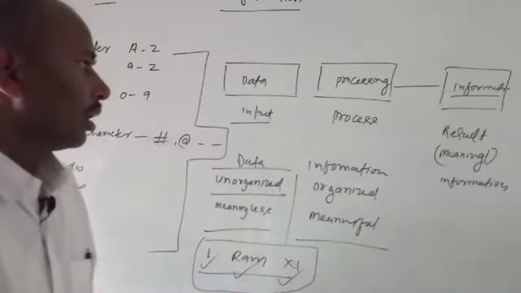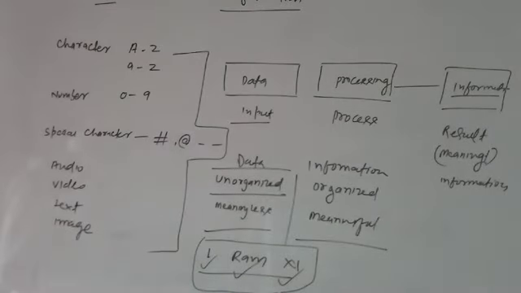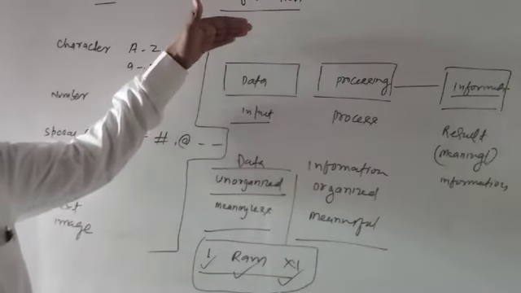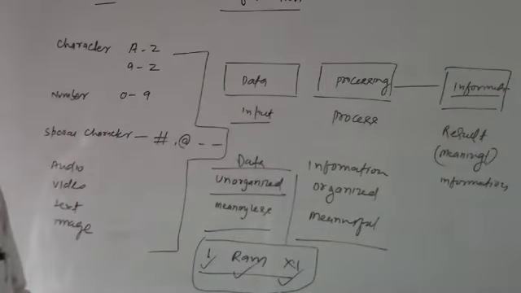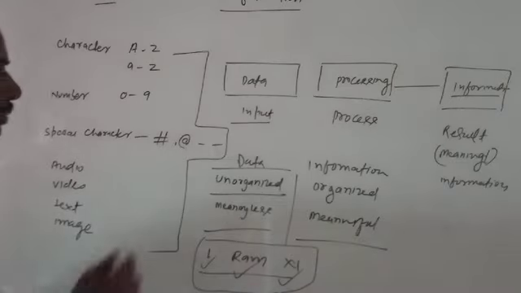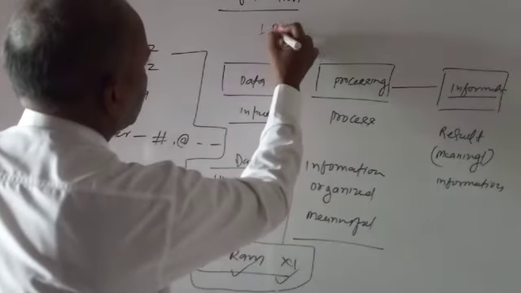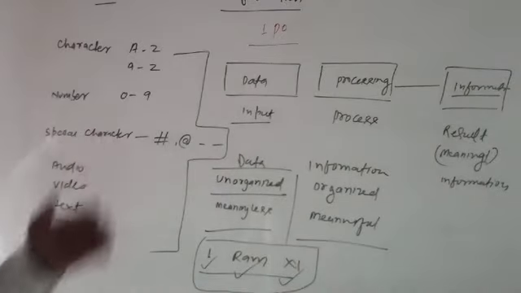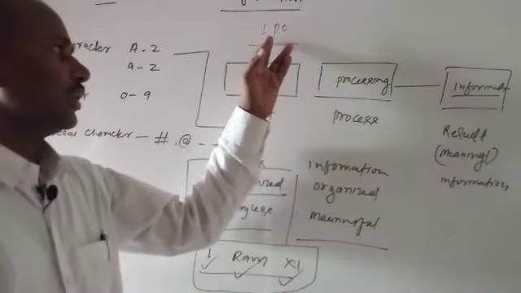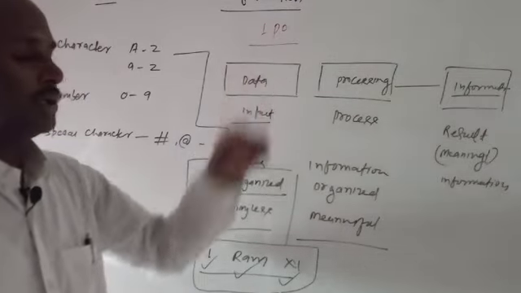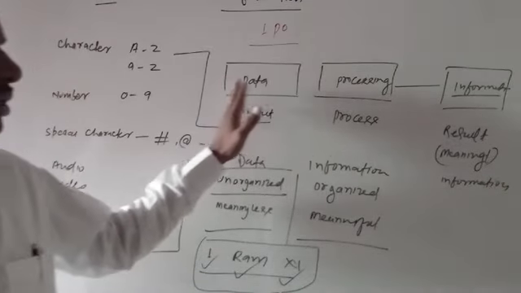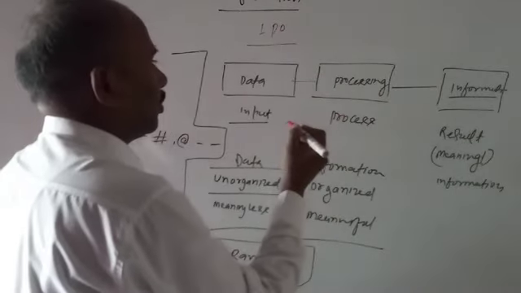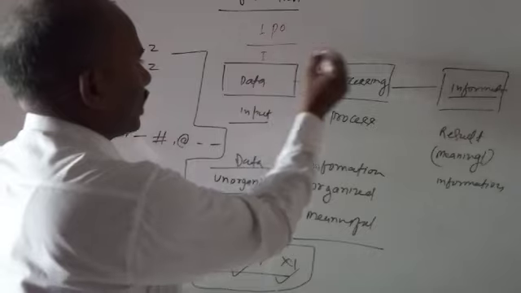Now I want to discuss the IPO cycle of the computer. What is the IPO cycle? The first thing is input, the second is processing, and the third is output. You can see in this diagram data, processing and information. This is the IPO cycle.